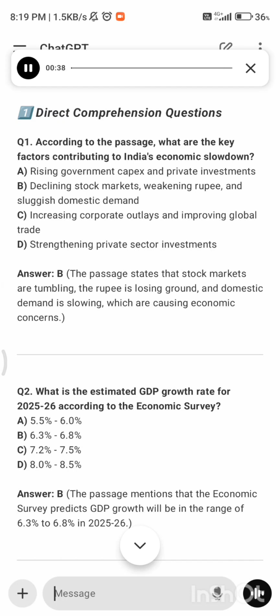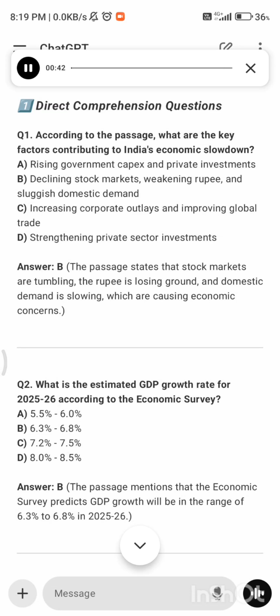causing economic concerns. Q2. What is the estimated GDP growth rate for 2025-26 according to the economic survey? A. 5.5%. B. 6.3% to 6.8%. C. 7.2%. D. 8.5%. Answer: B. The passage mentions that the economic survey predicts GDP growth will be in the range of 6.3% to